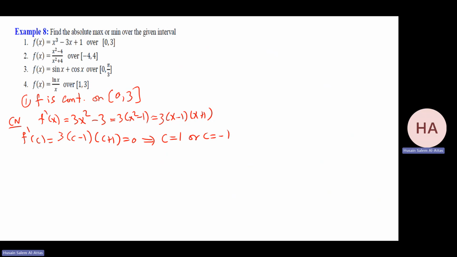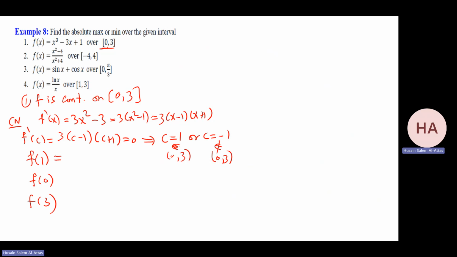Be careful here. c equals 1 is in the interval which I'm working on. c equals minus 1 is not in the interval, so I will not consider it. So I will check f at 1 only from the critical numbers, and I'll check the endpoints, f at 0, f at 3.